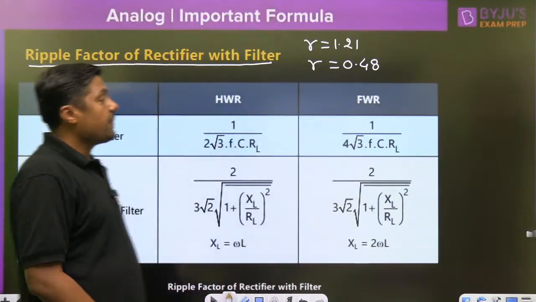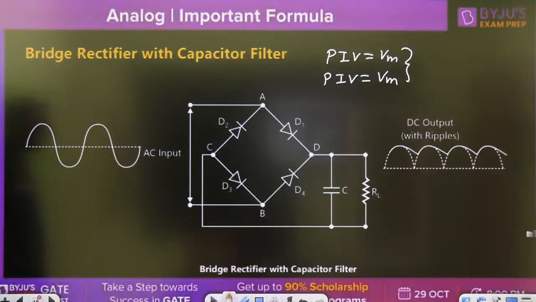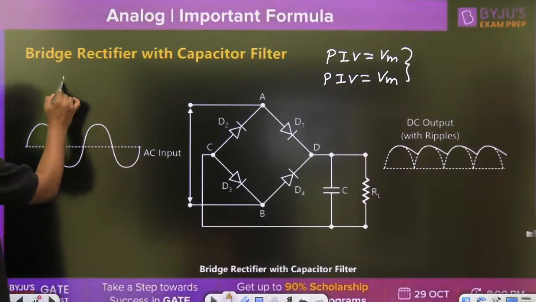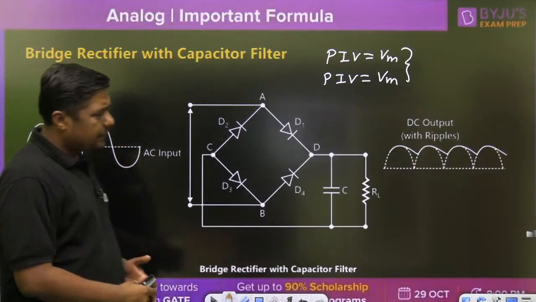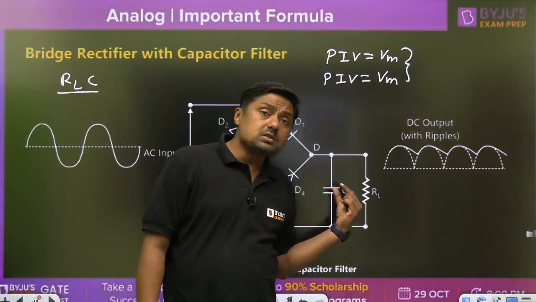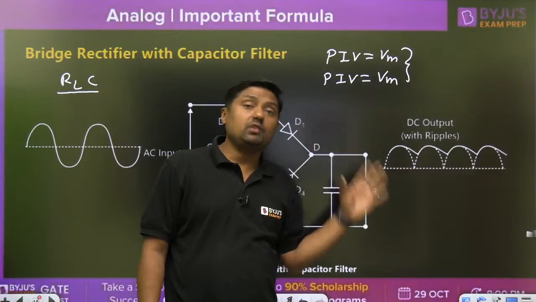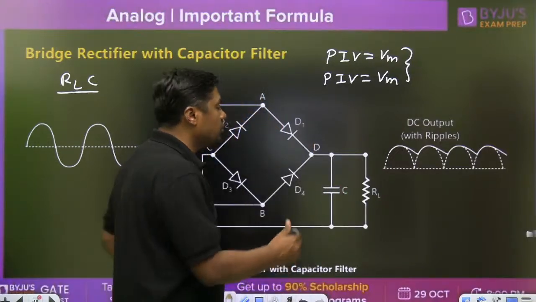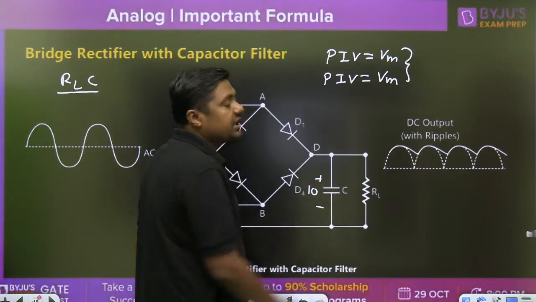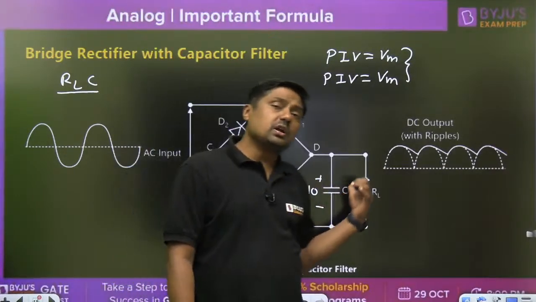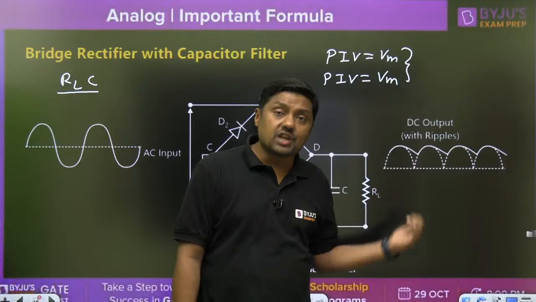For capacitor filter, the time constant RLC should be very, very high. Why? Once the capacitor charges up to any value, for example 10 volt, then we want this voltage to remain constant. So ideally the capacitor should not discharge.